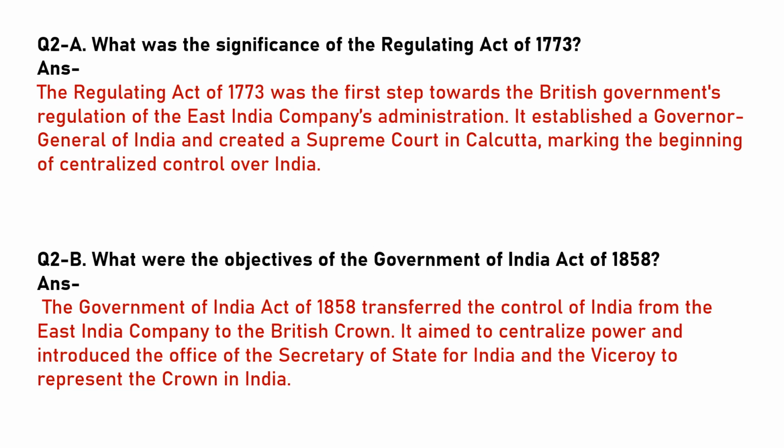What were the objectives of the Government of India Act of 1858? The Government of India Act of 1858 transferred the control of India from the East India Company to the British Crown. It aimed to centralize power and introduce the office of the Secretary of State for India and the Viceroy to represent the Crown in India.